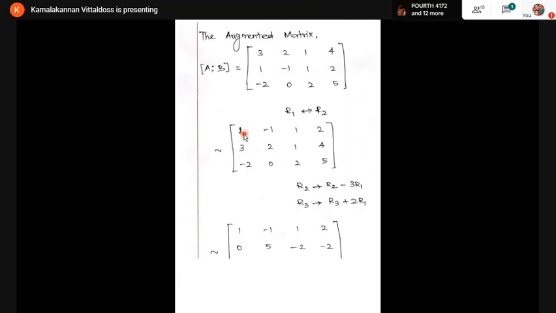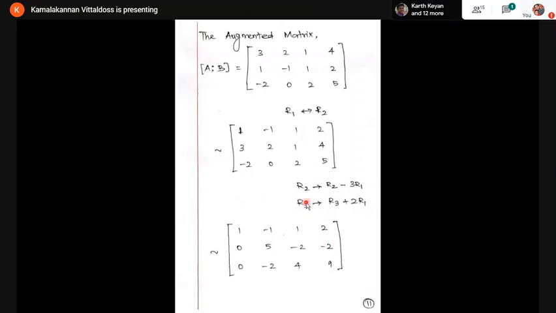If you multiply by 3 times, it becomes 3. Here it is minus 3, it is 3, and this becomes 6. If you subtract, what happened? 3 minus 3 is 0. And 6 minus 1 is 5. And minus 3 and 1 is minus 2. And 4 minus 2 becomes minus 2. Listen carefully. I multiply R1 by 3 times and subtract here. So I'm getting minus 2 and minus 2 finally.